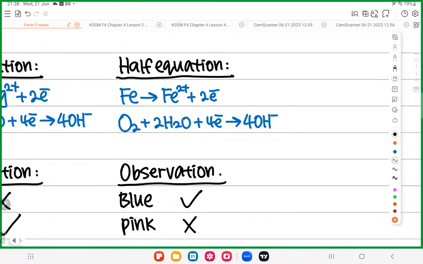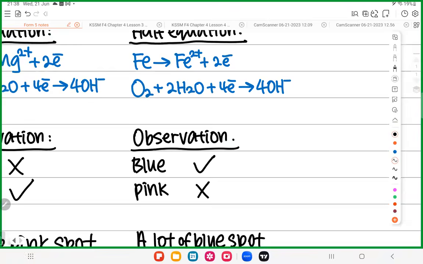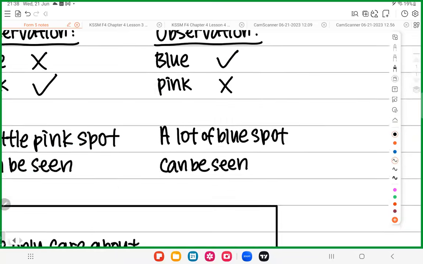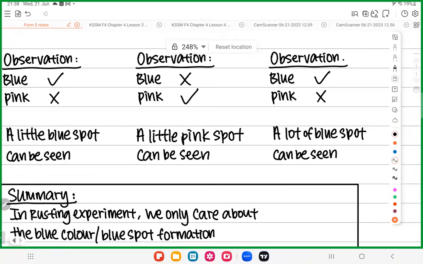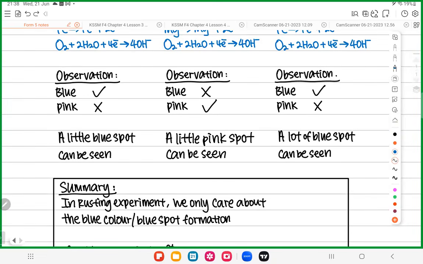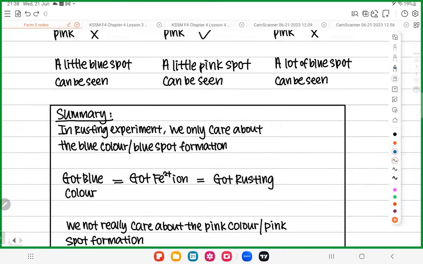Okay. So look at here. So now what happened? You not only see the blue spot, you will see a lot of blue spot. Why? Because remember, all the metal lower in ECS speed up the rusting. So when you speed up the rusting, you see many blue spot. You got it? Blue spot means got rusting. When you see many blue spot means what? Rusting happens very fast. You got it? As simple as that.